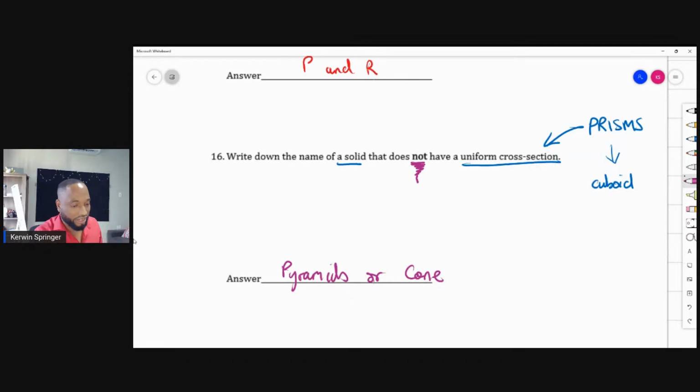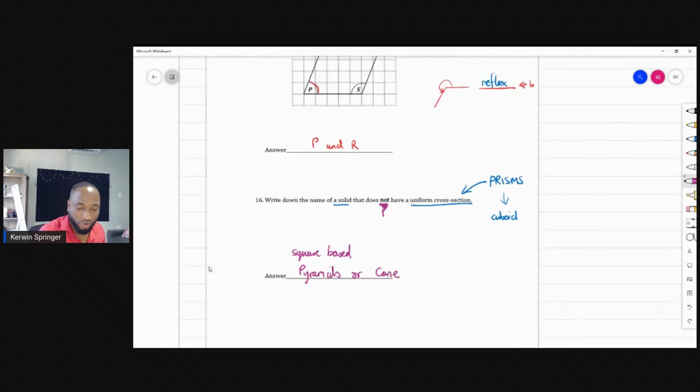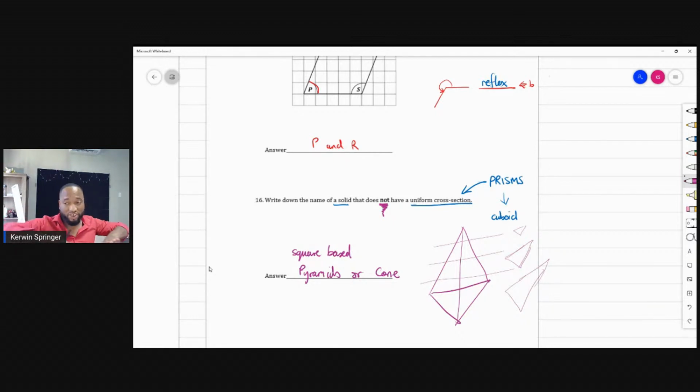Now, if you put pyramid, I would advise you not to just write pyramid. Although all pyramids are not prisms, give it a little base. So say square-based pyramid, or triangular-based pyramid. Any kind of pyramid wouldn't have a uniform cross-sectional area. Why? Think about it. Let's say we have a triangular-based pyramid. If I decide to cut this, I will get triangles, but the triangles will be bigger and bigger as I go down. That means the cross-sectional area is not uniform.